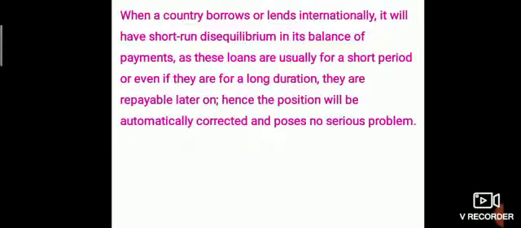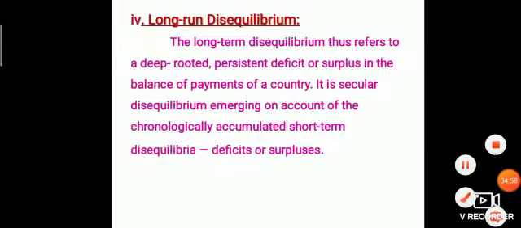When a country borrows or lends internationally, it will have a short-run disequilibrium in its balance of payment, as these loans are usually for a short period, or even if they are for a long duration, they are repayable later on. Hence, the position will be automatically corrected and poses no serious problems. When a country borrows or lends internationally, it will lead to short-run disequilibrium. Since they are repayable, it will not cause any serious problems in the balance of payment position.